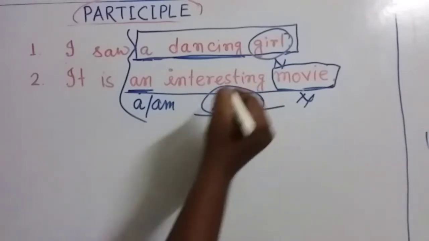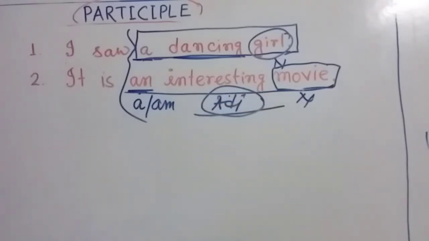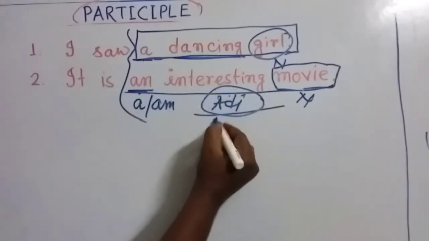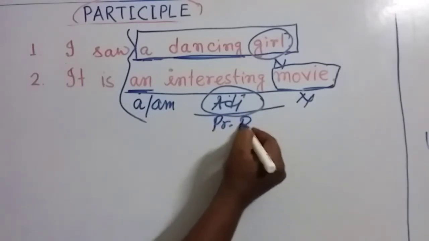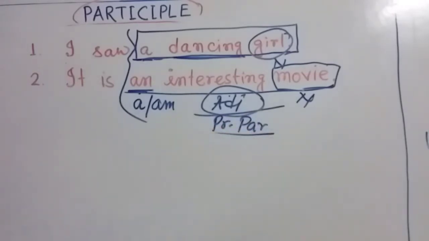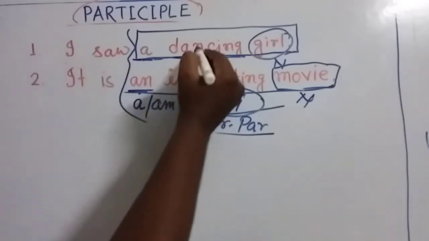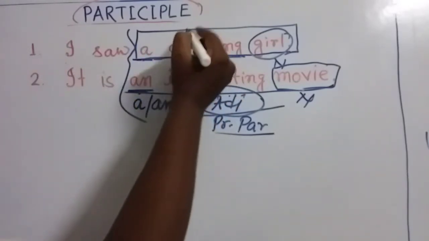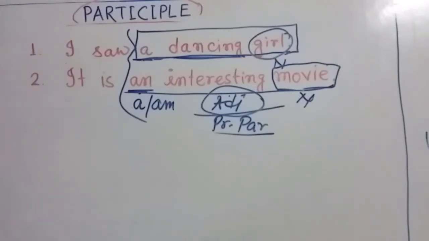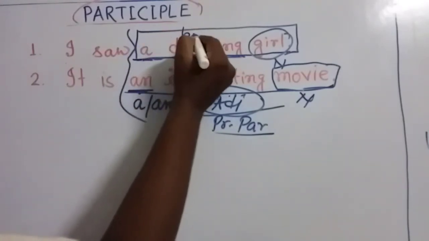In this situation, most of the time we use present participle. My dear friends, this is the most important usage. Actually, my dear friends, here this word can be replaced by another adjective, pure adjective, just like this one, beautiful.